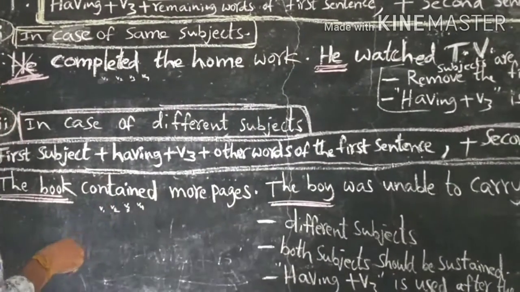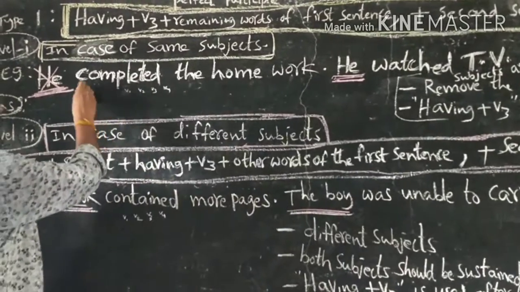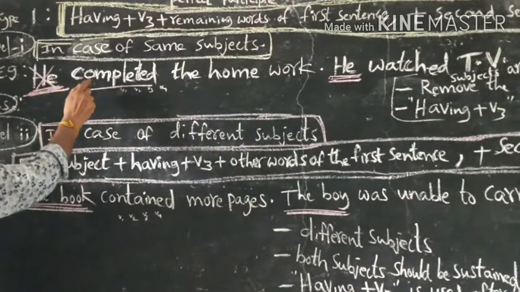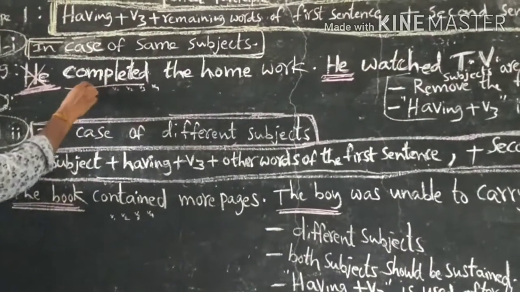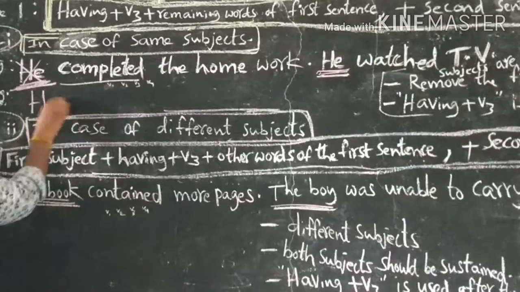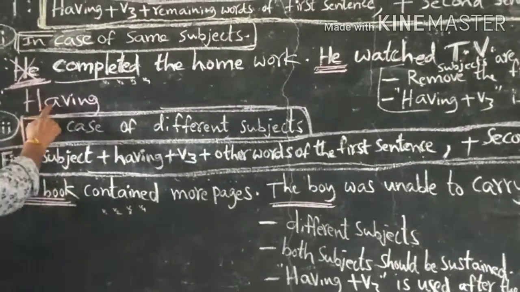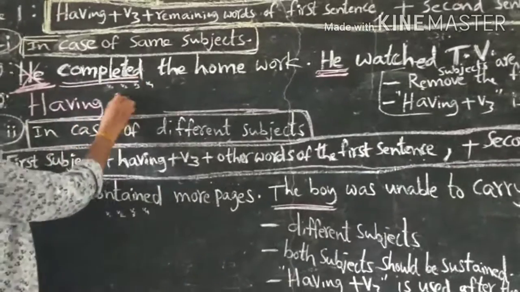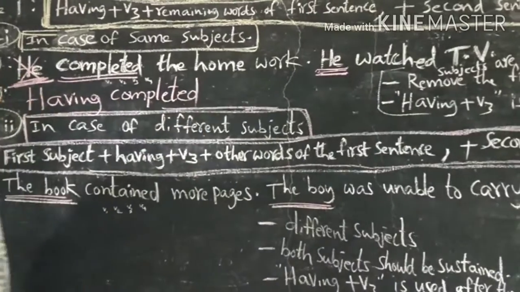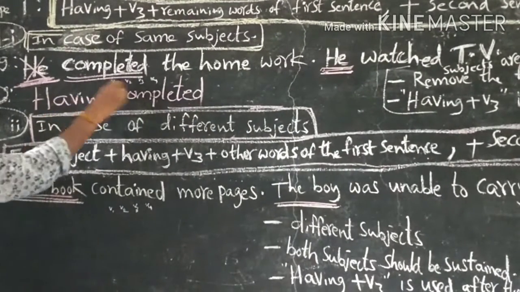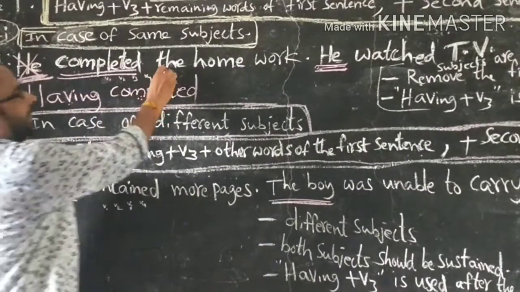The sentence starts with having plus verb 3. Completed is verb 3. So here, having plus verb 3: having completed. Having completed the homework.